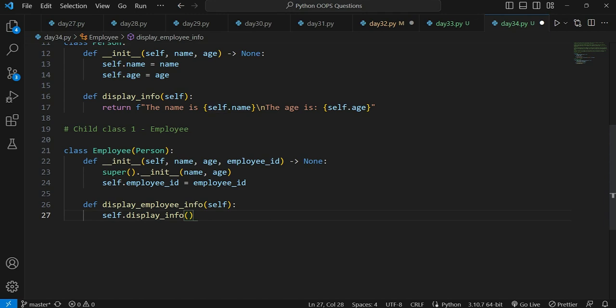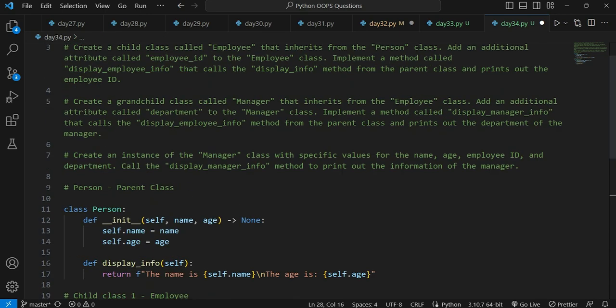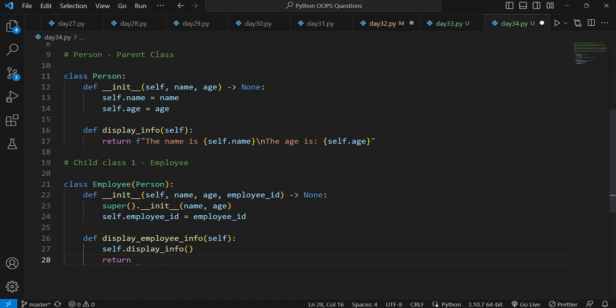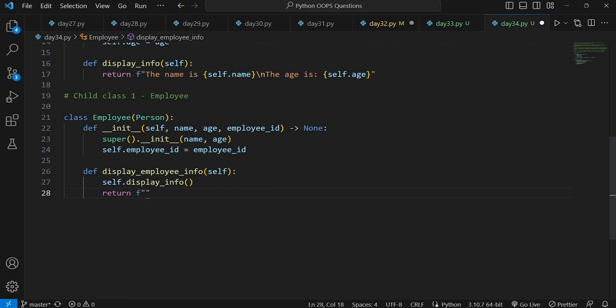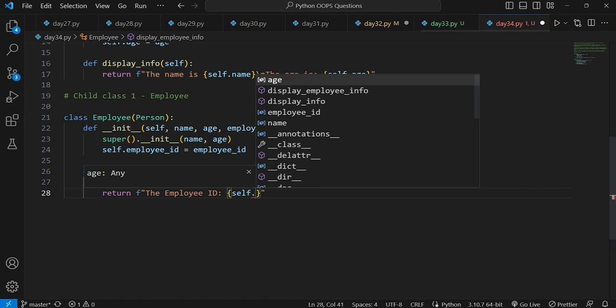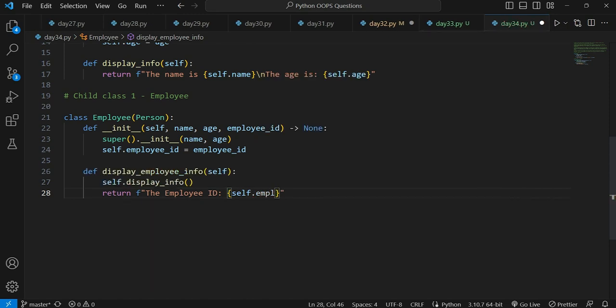Moreover, we will be writing return, and what else will we be returning? We will be returning the employee id is self.employee_id.